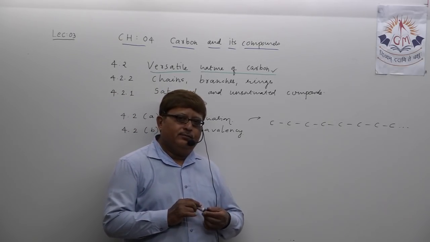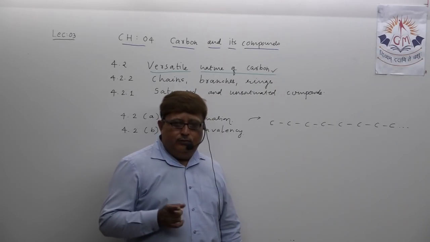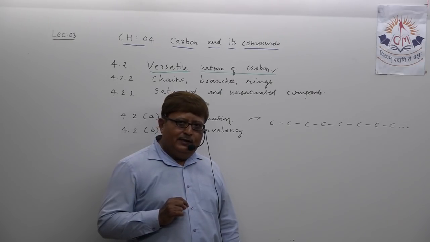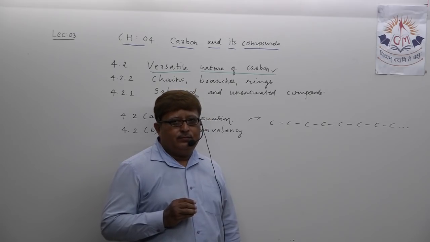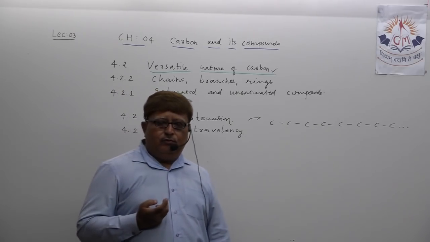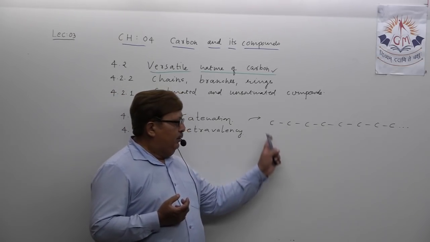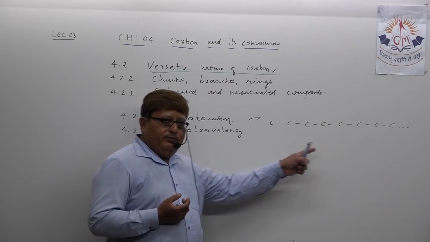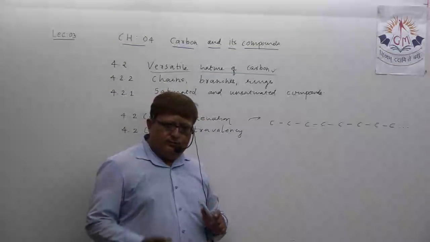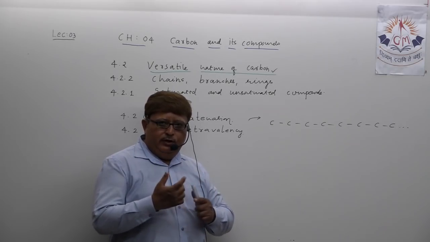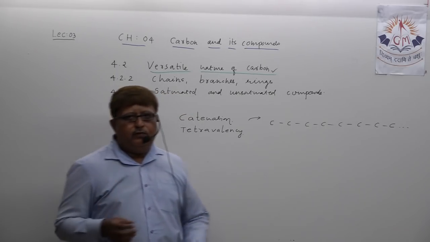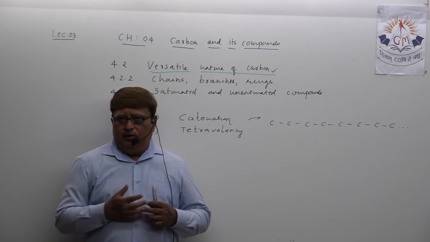Not only that, it not only forms a long chain of carbon atoms, but at the same time this chain, which is formed of carbon atoms only, may be a linear chain. I have written the chains, branches and rings. That's why I have reordered the topic for clear explanation. What I told, catenation means what? A long chain of carbon atoms.